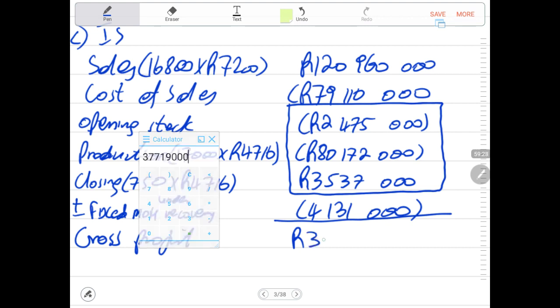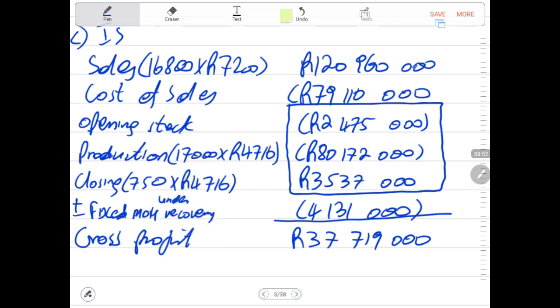We get to 37,719,000. Then we got to our gross profit. That is our gross profit.